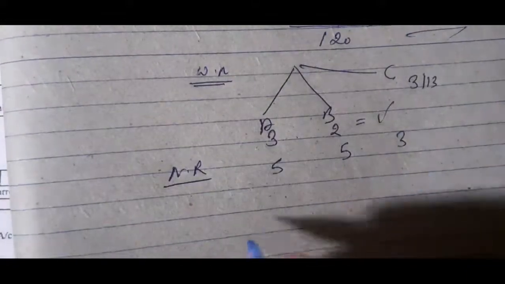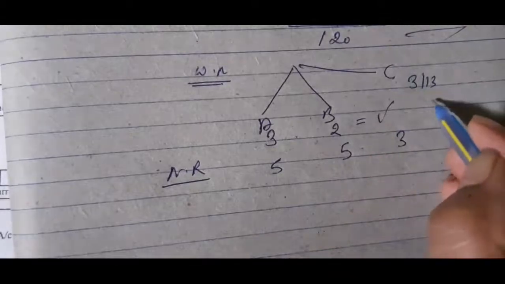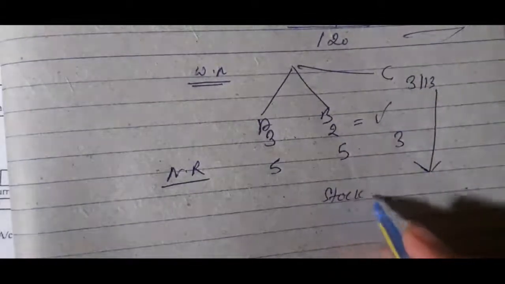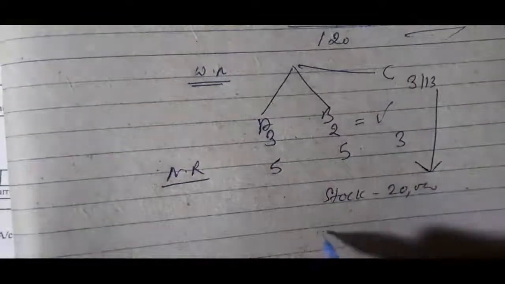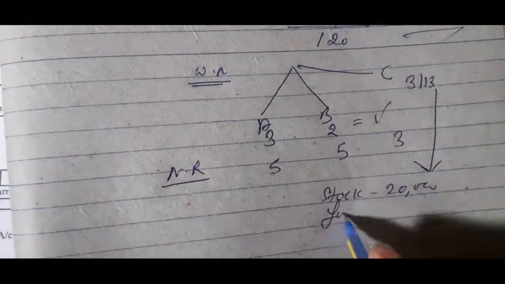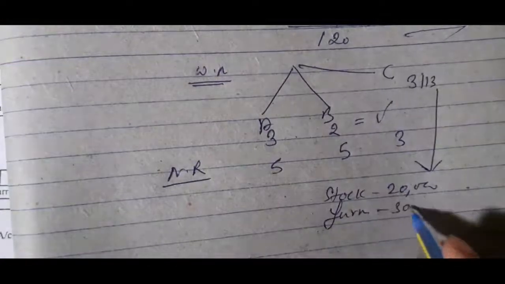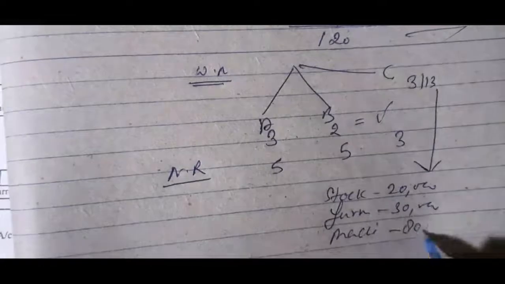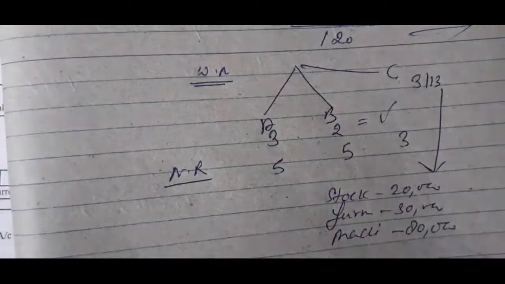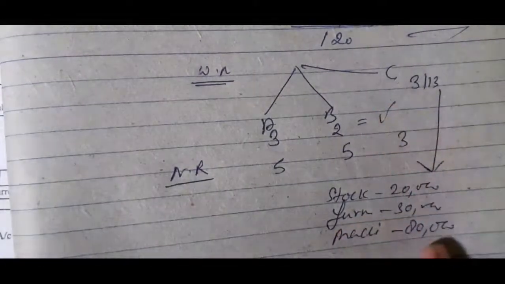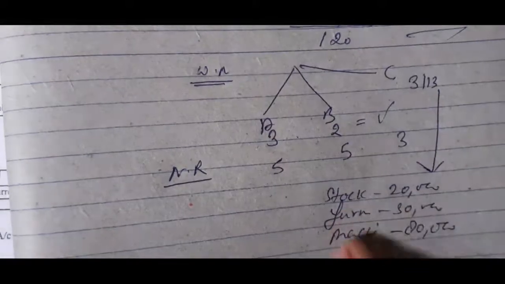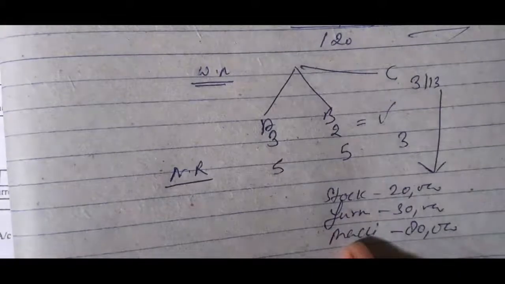Next, C contributes to the firm stock 20,000, furniture 30,000 and machinery 80,000. So children, according to this, C has not brought any amount for goodwill in cash. He only brought these assets, and these assets will be debited in the assets account.